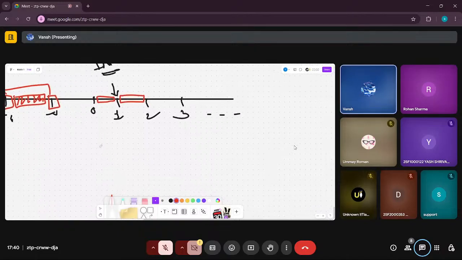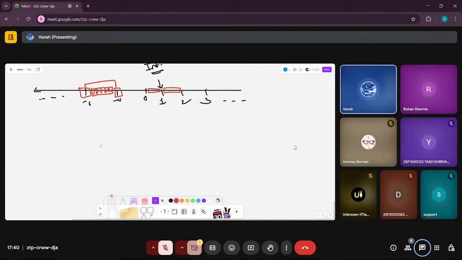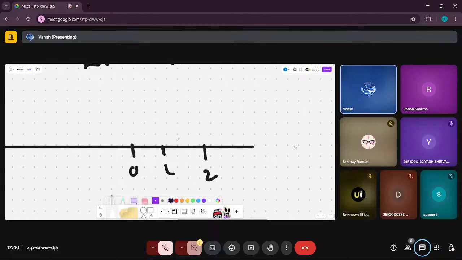And if we extend this notion to rational numbers, something cool happens. 0, 1, 2, let's just say. Between any two numbers, let's say 1 and 2, it need not be an integer. Between any two numbers, I can find another rational number in between them.